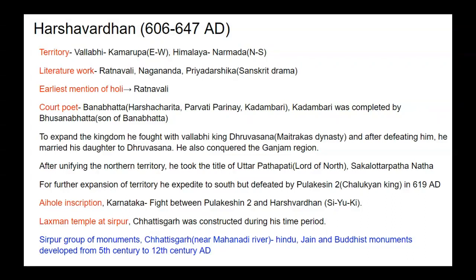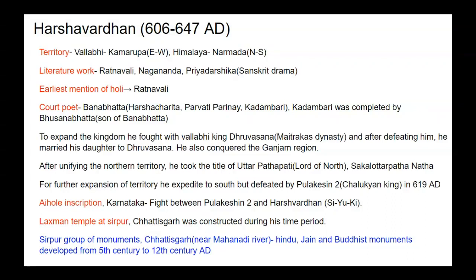For further expansion of the territory, he expedited to the south but was defeated by Pulakesin II, a Chalukyan king, in 619 AD. We find the mention of this war in the Aihole inscription at Karnataka.